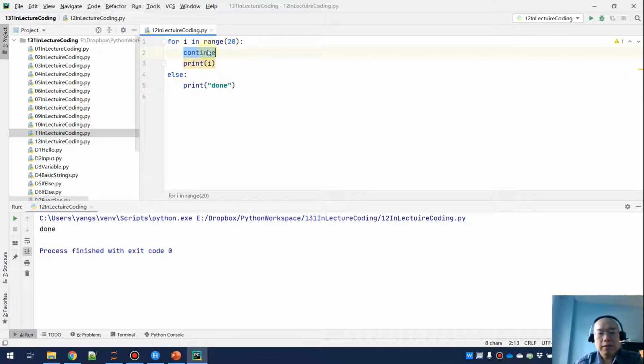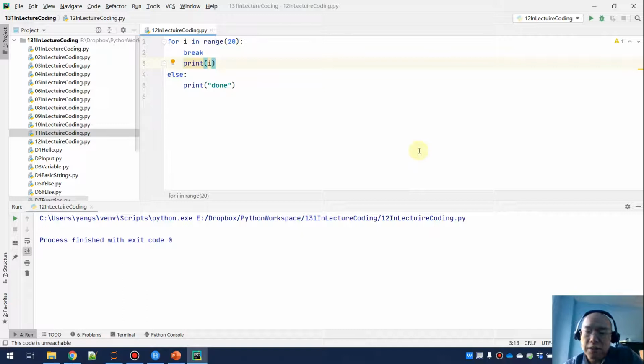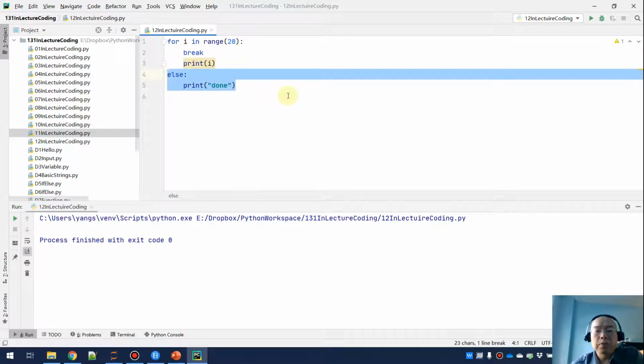Okay, now let's make a change. If we change it to break, so in the very first round, I'm going to do a break, and finish this iteration, then am I going to see this done again? The answer is no, because if we trigger the break, Python will consider this to be a forced stop of the iteration. So this iteration is not finished successfully. In this way, the else won't be triggered.